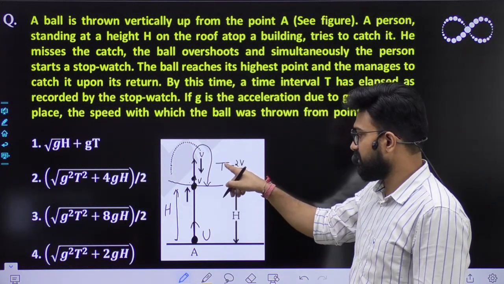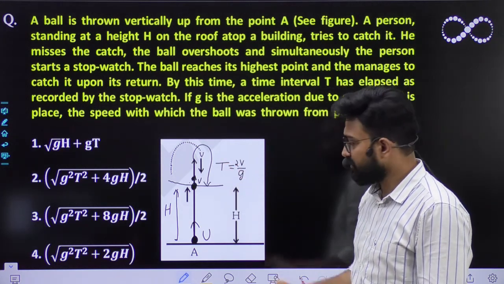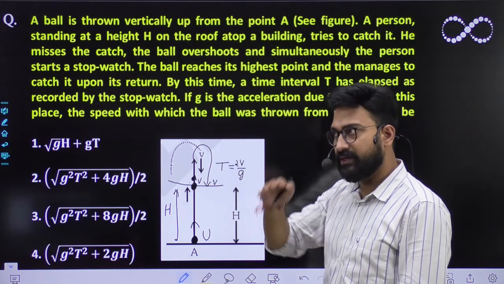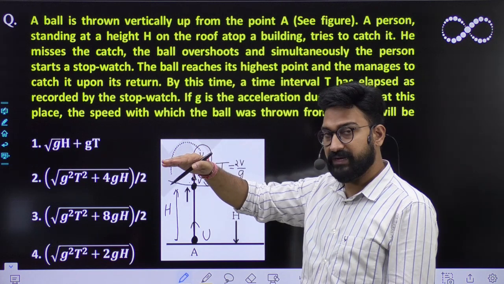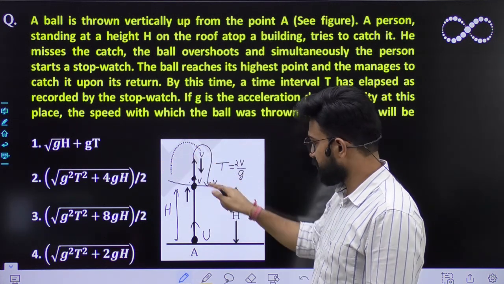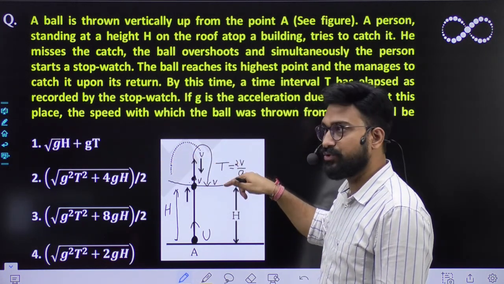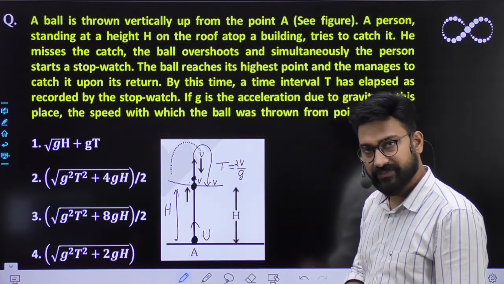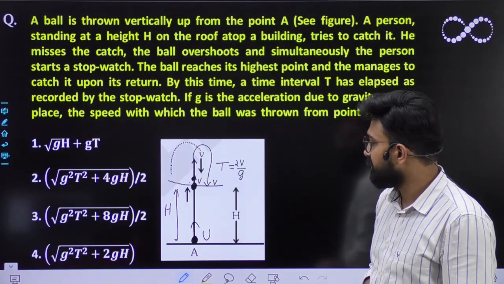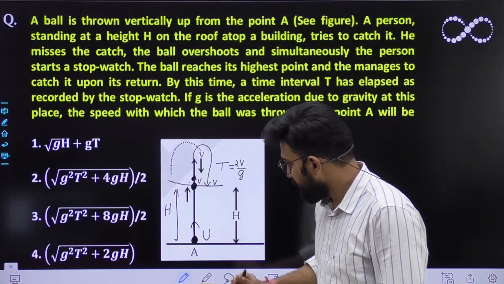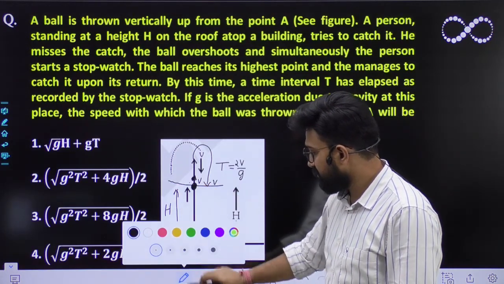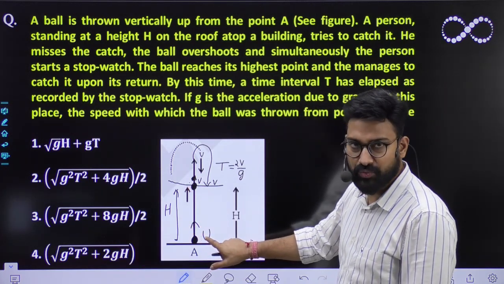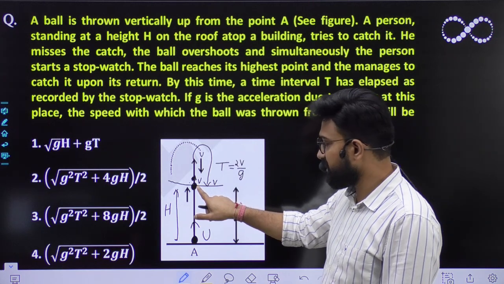है ना, t की वैल्यू क्या होगी? 2v by g, क्योंकि जब वो बॉल नीचे आएगा तो v velocity से ही हिट करेगा, क्योंकि velocity at the same height would remain same. So this t must be equal to 2u by g, time of flight. Now for this portion of the journey, its initial speed is, let it be u, that you need to find out, and final speed is v.